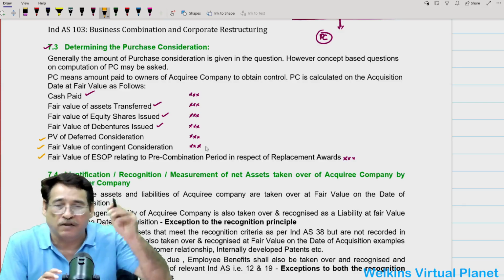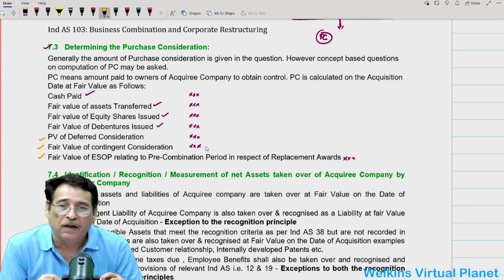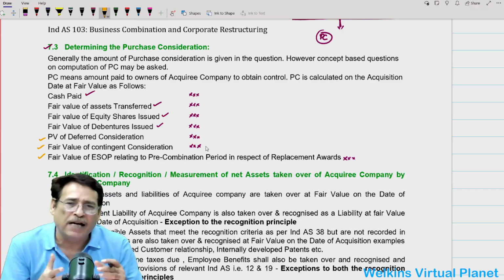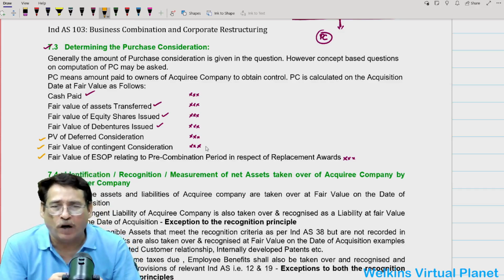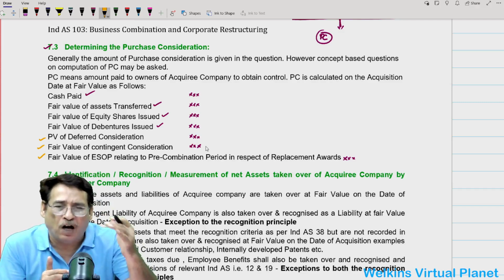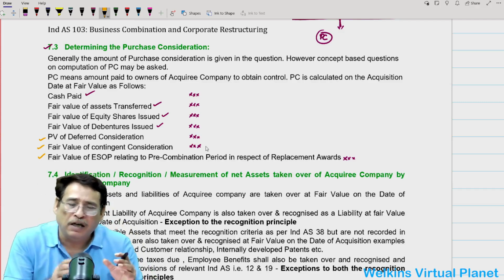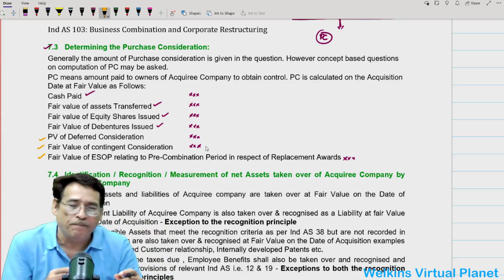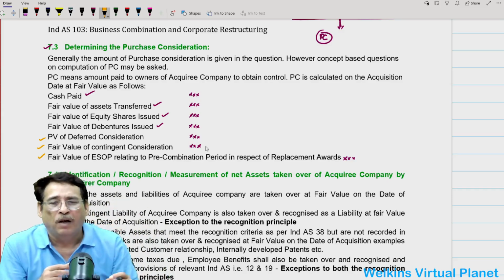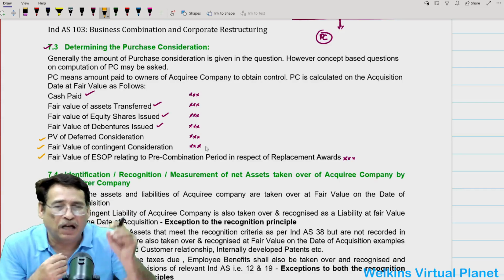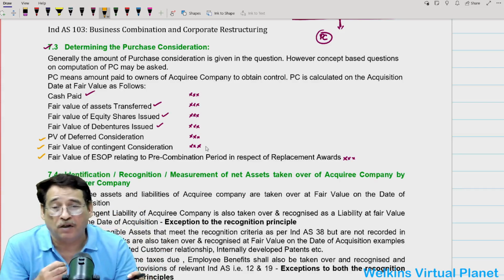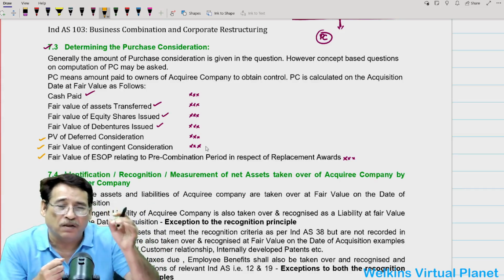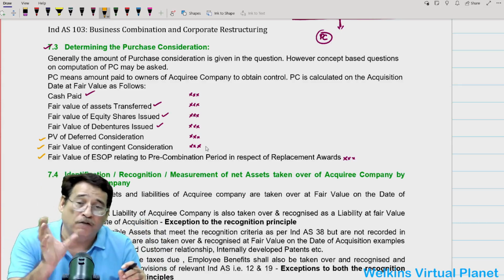Then what is contingent consideration? Contingent consideration means, let us say today I have got control over a particular enterprise. Obviously, on this date, I will give some consideration to that company. Besides that, I might enter into an agreement that if you are going to function properly, regularly, in an efficient manner, and achieve some target which I set before you, let us say, I have got control of your enterprise, but I would love you to give us a return of 10% almost every year. Or I will give them 2 years of time and say that in the next 2 years, the return delivered by your company should be in the vicinity of 10%.